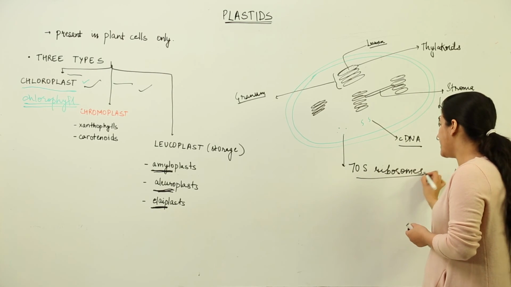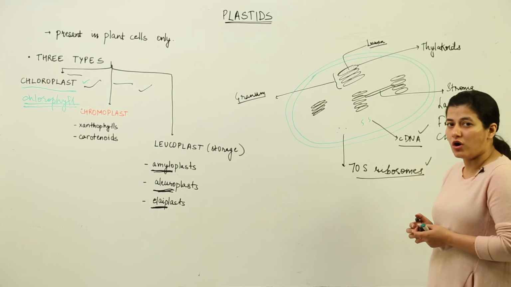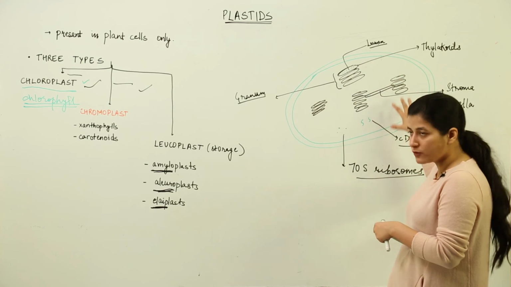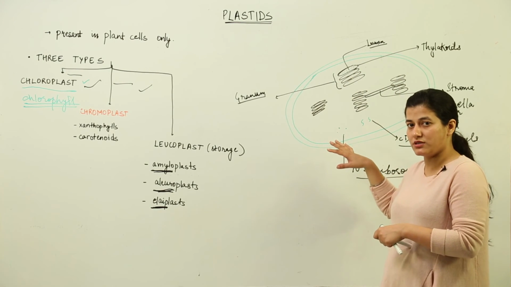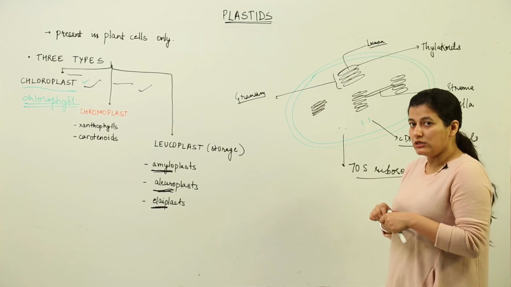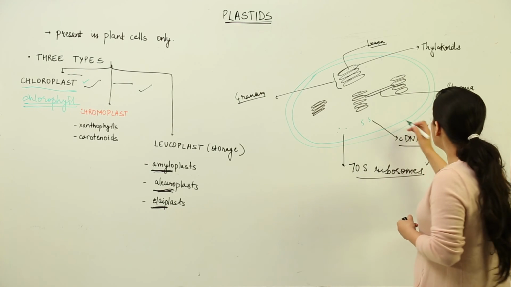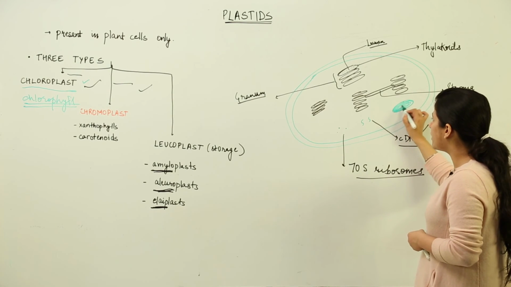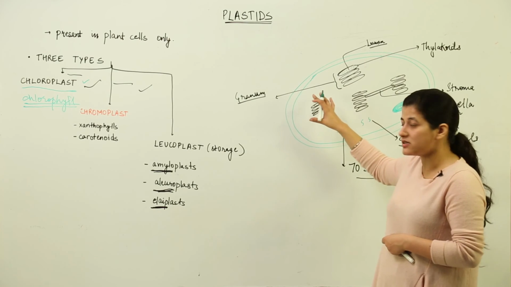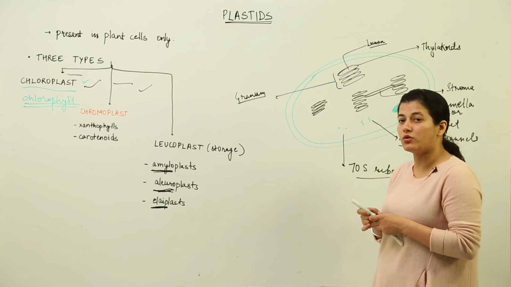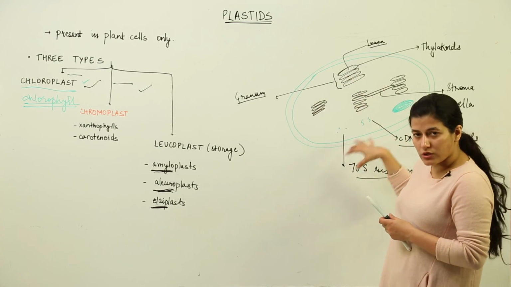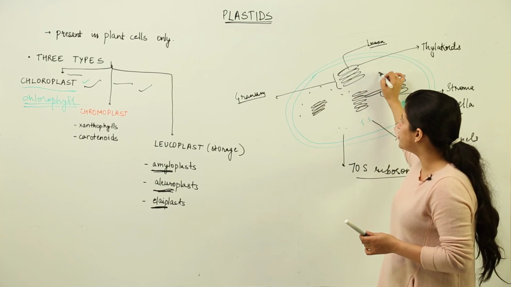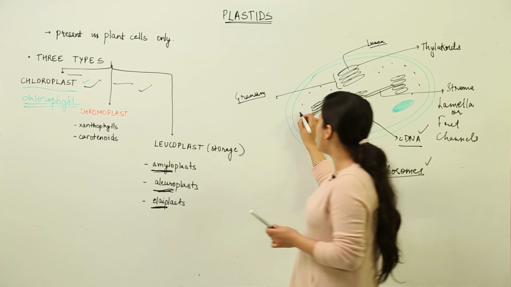So these two things are required for replication, which make the organelle capable of division, and it has both. Then because this is involved in photosynthesis, and the outcome of photosynthesis is basically starch, it is going to have starch granules as well inside it. So there would be a big starch granule where all the material which was formed as a result of photosynthesis inside the thylakoids would be stored. And of course all this would be suspended inside the matrix which would be known as stroma.